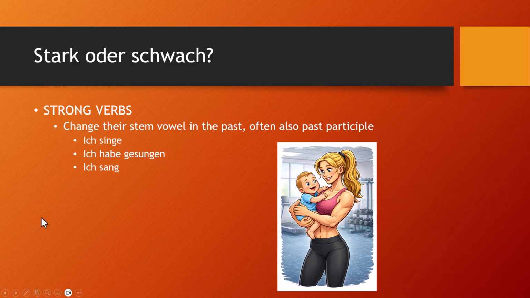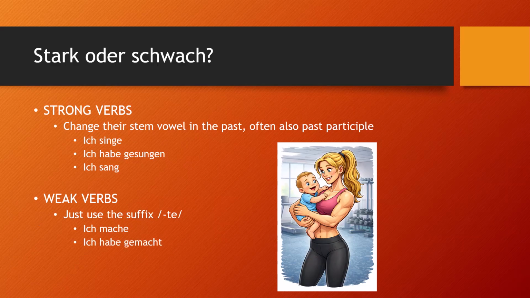Okay, weak verbs just add the suffix te, right? So ich mache, ich habe gemacht, and ich machte. Right? Ich machte, ich sagte, ich dachte. Right? That te just goes at the end of the stem, the default suffix for the past tense.